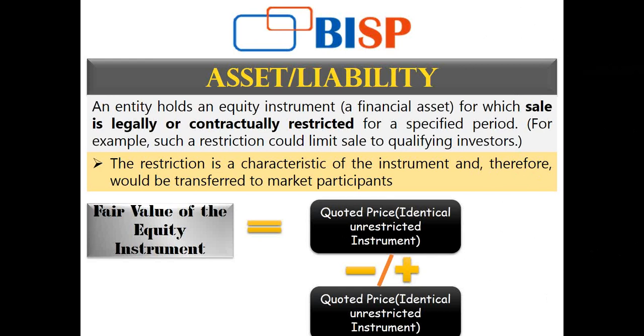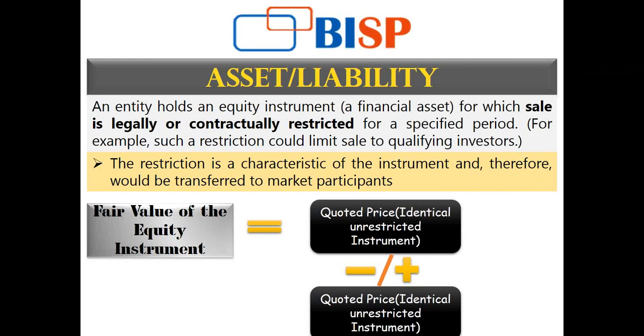So the current fair value of my equity instrument will actually be whatever is the quoted price for an identical one. Let's say there was an equity instrument that is exactly identical in terms of contract to this one, the only difference being it does not have any blocking period. It can be sold freely whenever the entity wants.